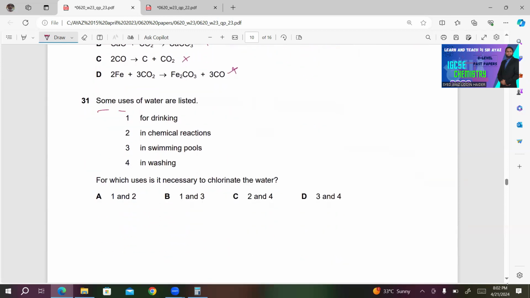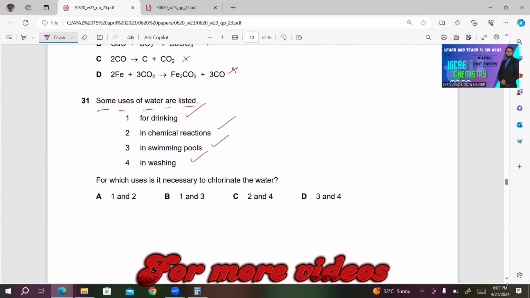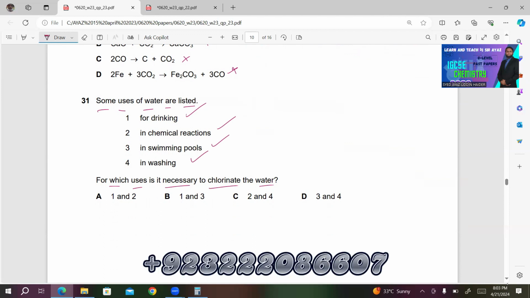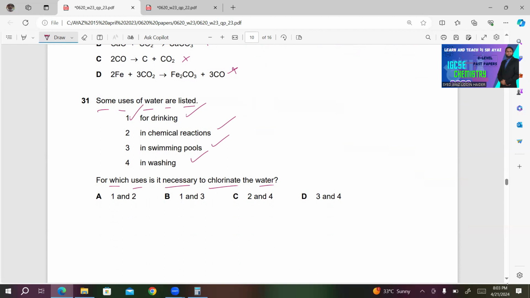31. Some uses of water are listed. 1 for drinking, 2 in chemical reactions, 3 in swimming pools, 4 in washing. For which uses is it necessary to chlorinate the water? So for drinking, you have to chlorinate. So 1 must be right. And in swimming pools, we need to chlorinate. For chemical reactions and washing, we don't need to chlorinate. So B must be the right answer in this case.